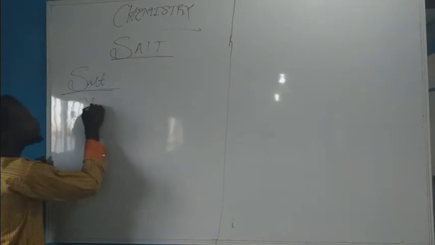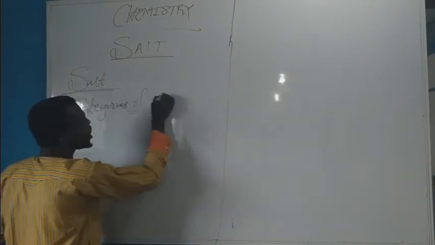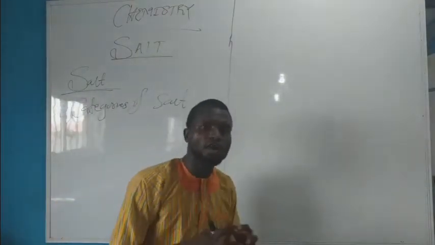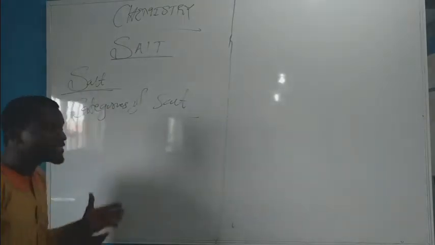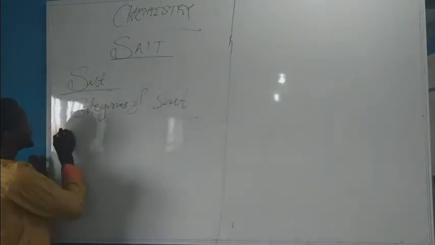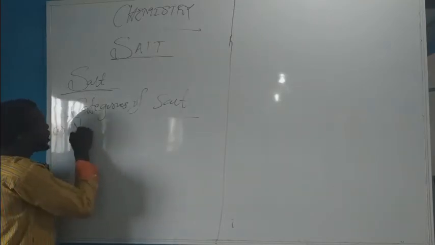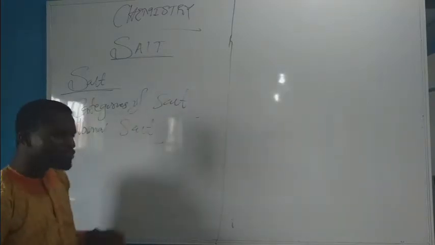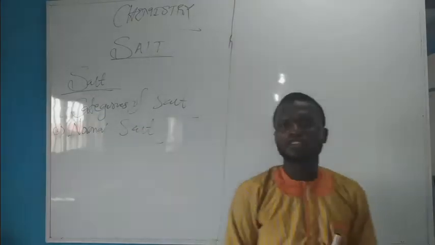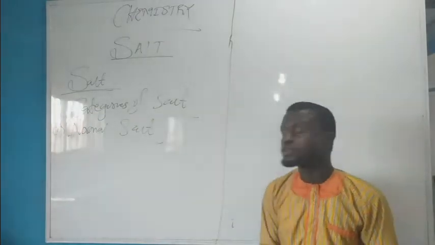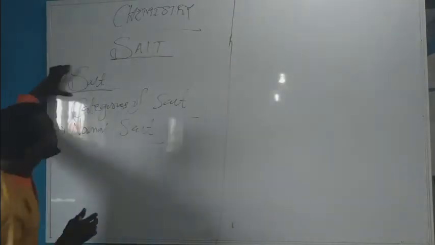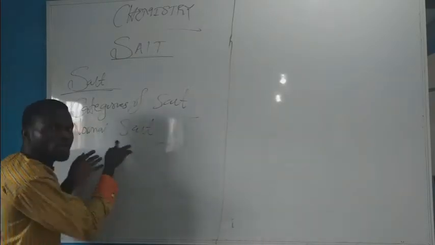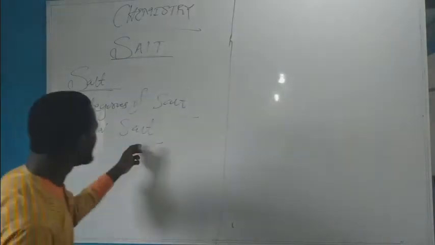We now look at categories of salts. I shall revisit and give a componential analysis of the definition of salt under these categories or types of salt. The first one is normal salt. It will intrigue you to realize that the definition of salt is completely that of a normal salt. So our understanding of the definition of salt will be pivoted on your understanding of normal salt, which I'm about to explain.